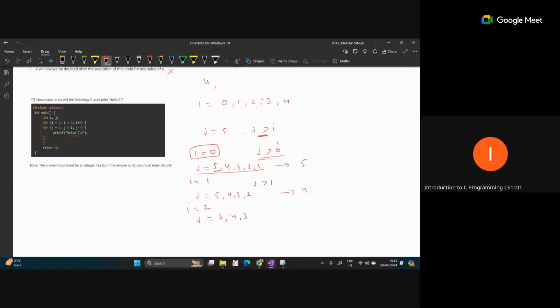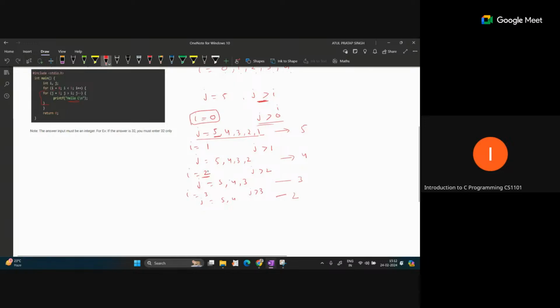Okay, J should be greater than the I value. Here the I value is 2, so J should be greater than 2, so only 3 times. Now when I equals 3, J will run 5, comma 4. J is greater than 3, so these two values are satisfying this. So this is 2 times.